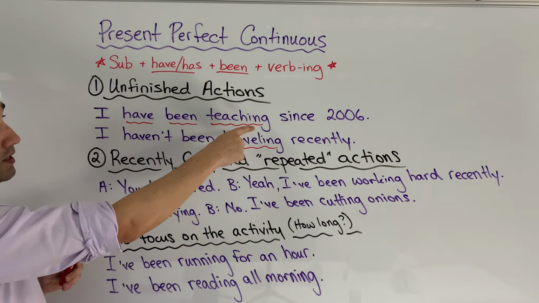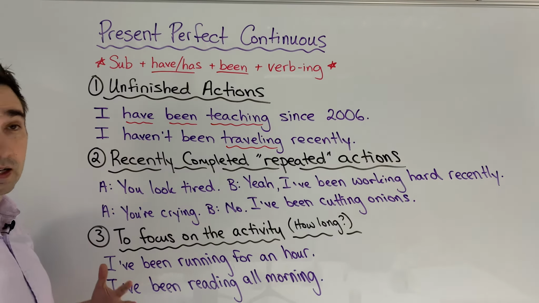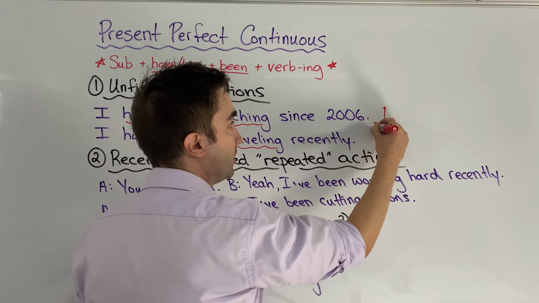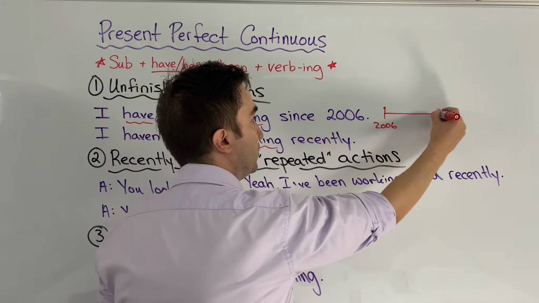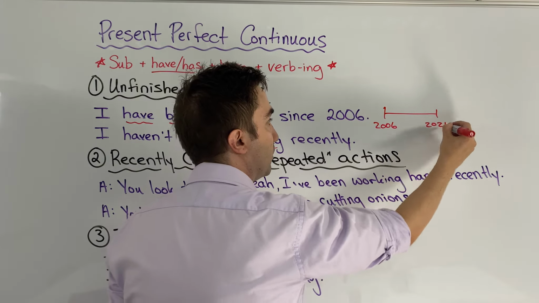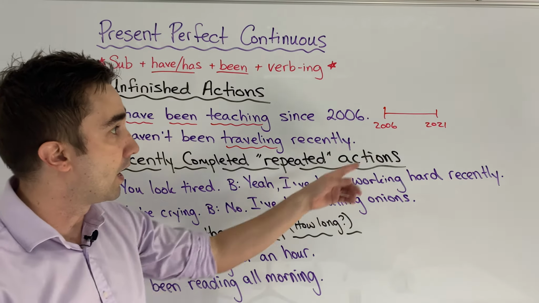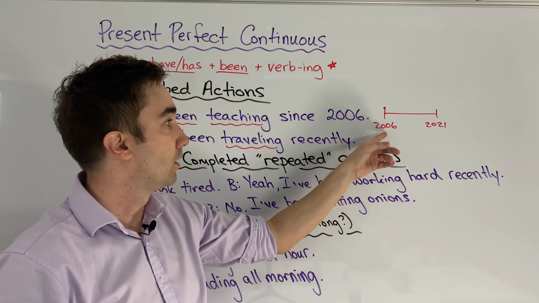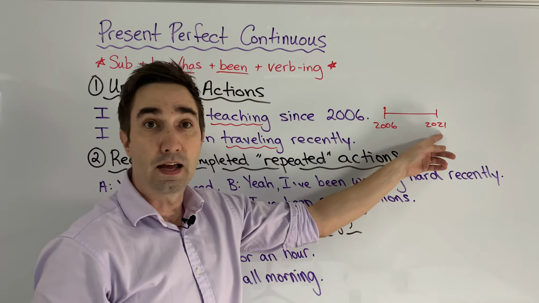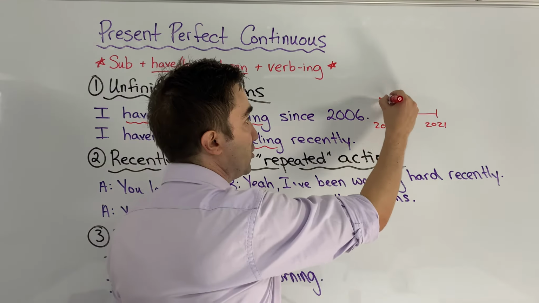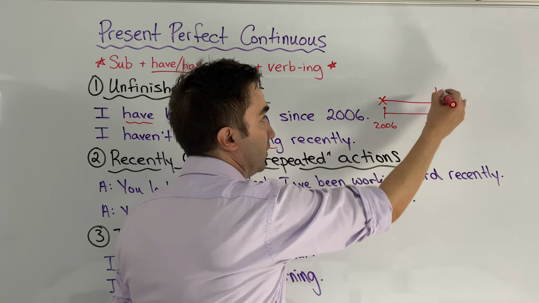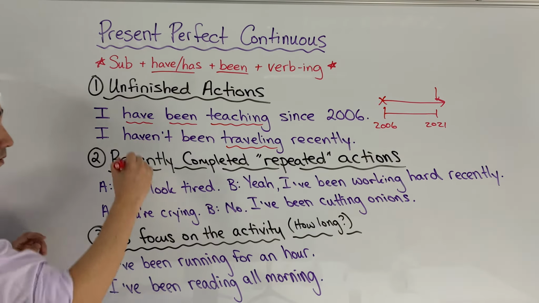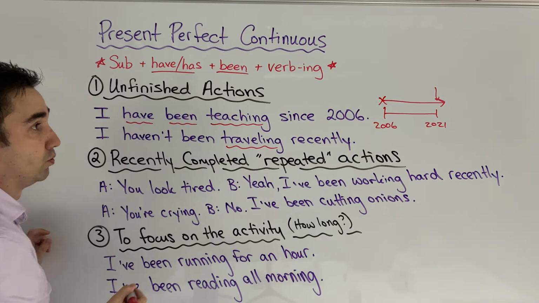If I look at this timeline, I have 2006, and now is 2021. I have been teaching since 2006. We're connecting the past and the present, so this action connects to the present. That's why I have been teaching since 2006.